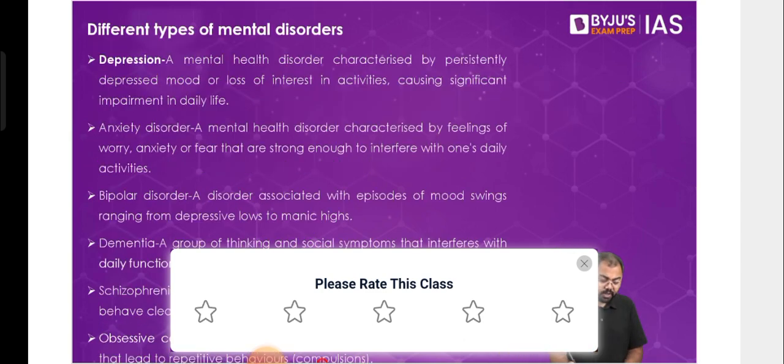Then, talking about the various different types of mental disorders, there are a lot of them. We are discussing only the ones which are the most common in the world, where the most common one perhaps is depression. Now, in case of depression, what we see is that first and foremost, there is a huge misunderstanding of what depression means and what depression is. And because of that, and also the kind of stigma that is associated with it, a lot of people never come out and say it out loud that they have this problem. Because first and foremost, you have to understand that a mental disorder is also a disorder. Just like a physical manifestation of disease, where, let's say, if you have a fever, you know you'll take paracetamol, you'll ask somebody for a paracetamol, or at least you'll consult a doctor.